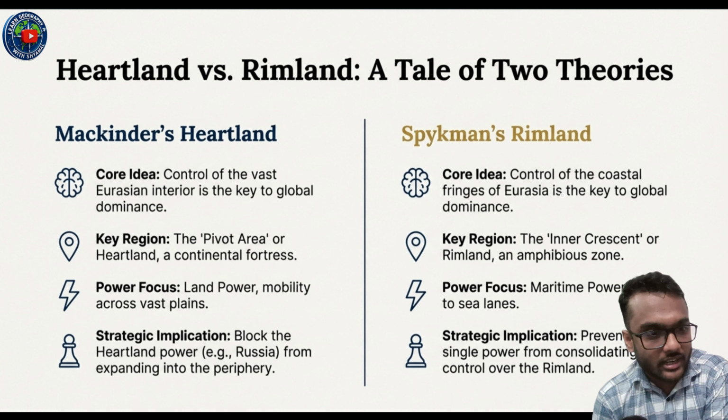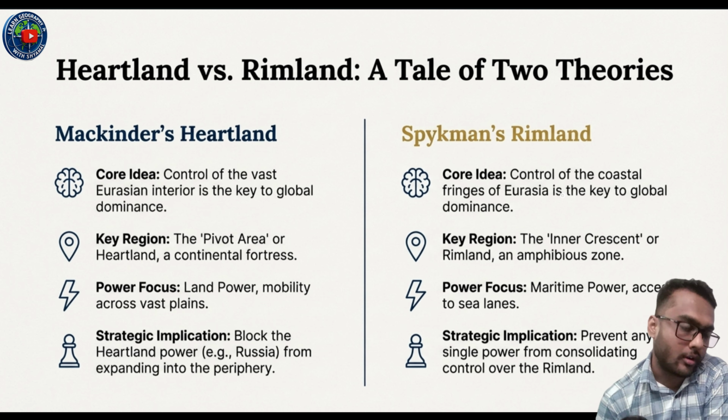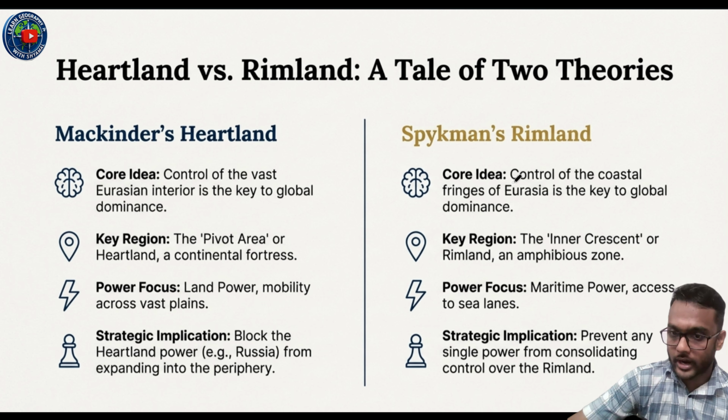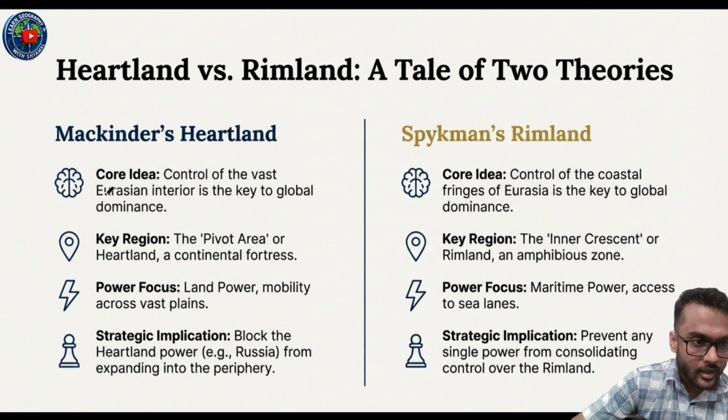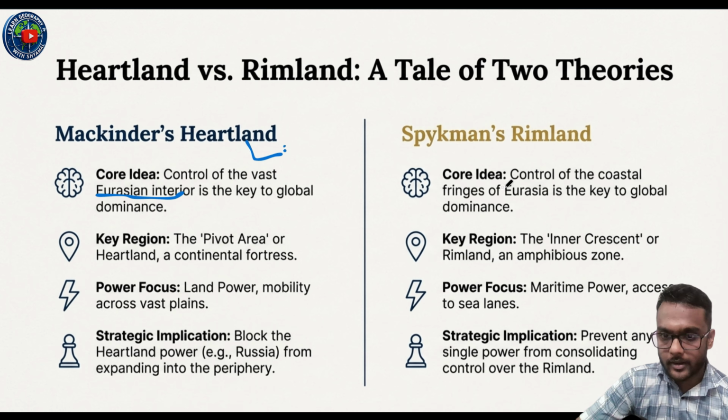Mackinder's heartland theory's core idea was that control of the vast Eurasian interior is the key to global dominance. On the other hand, Spykman's Rimland core idea was that control of the coastal regions of Eurasia is the key to global dominance. In heartland, it is the vast Eurasian interior, that is land area. And in Spykman, control of sea, coastal region. This is sea area, sea region.